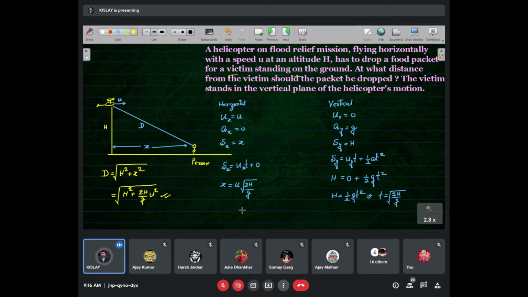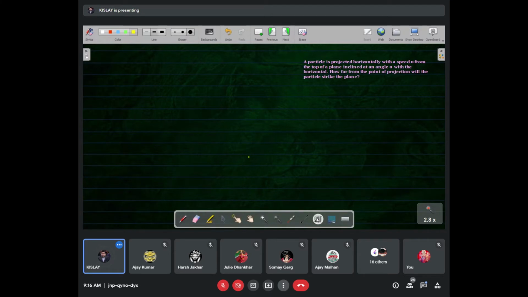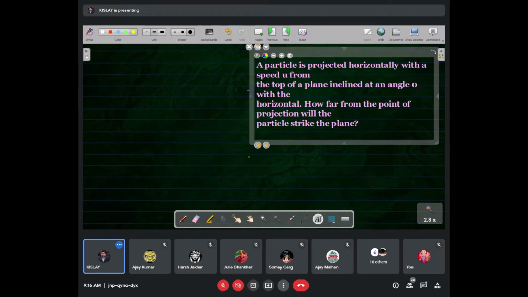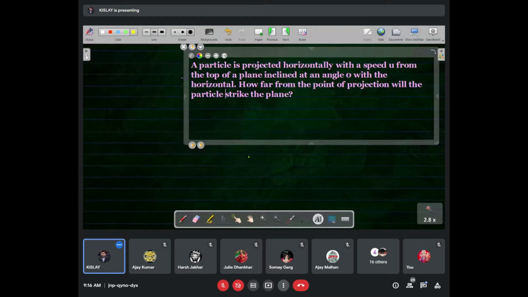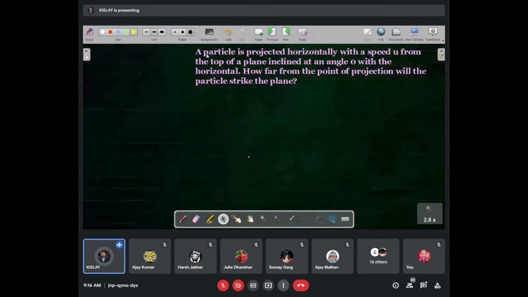Now the next. I'm making it faster. See, this is the question. A particle is projected horizontally with the